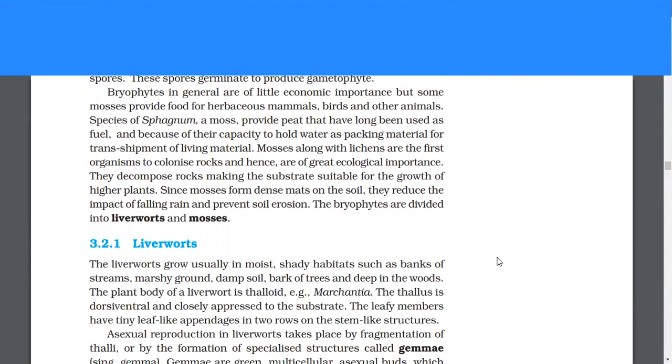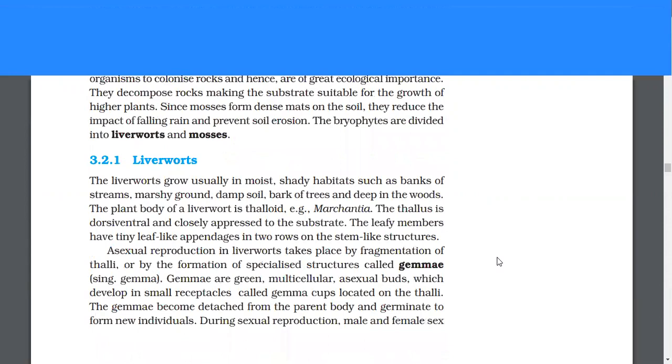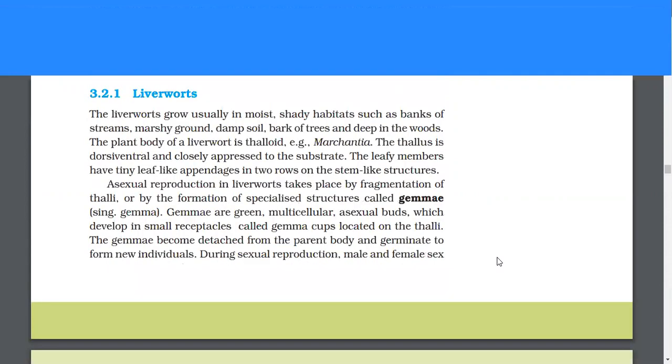The bryophytes are divided into liverworts and mosses. Liverworts. The liverworts grow usually in moist, shady habitats such as banks of streams, marshy ground, damp soil, bark of trees, and deep in the woods. The plant body of a liverwort is thalloid, for example, Marchantia. The thallus is dorsiventral and closely appressed to the substrate.